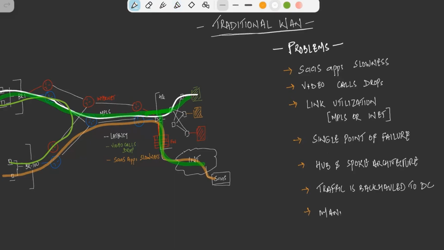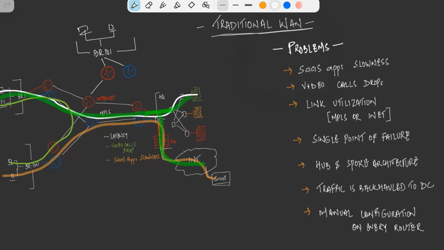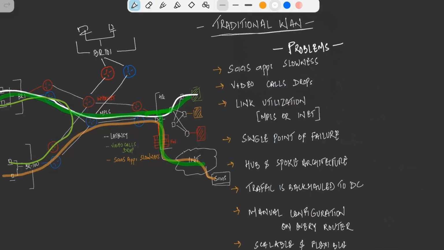And then we have a problem with manual configuration all across because there is no automated solution. There is no centralized access in which we are able to do automation and then monitor end-to-end traffic, because we are dependent on the internet and MPLS circuit providers, the WAN providers in between. Also, let's say we have a new branch coming up, right? There is a scalability issue. We need to do manual configuration and redistribute it across everyone, right? So scalability and flexibility is another issue that we have.